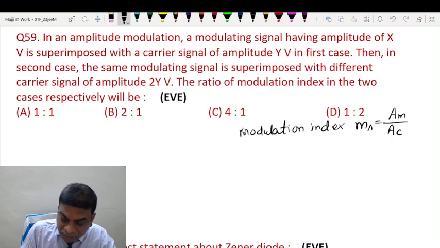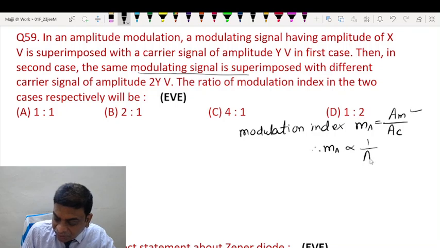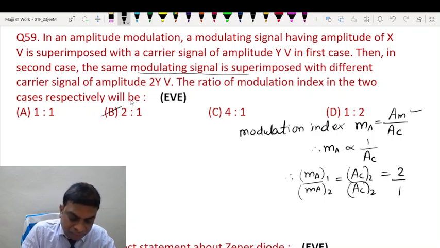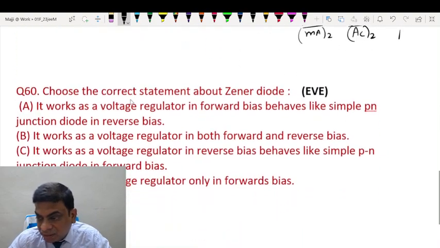Now since the same modulating signal is superposed, this is the same. So we can write that modulation index varies inversely as the amplitude of the carrier wave. So modulation index in the first case to that in the second case will be the carrier wave amplitude ratio in the second case to the first case. So this will be 2:1. B option is the correct answer.